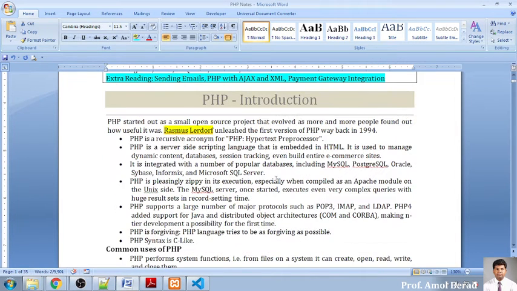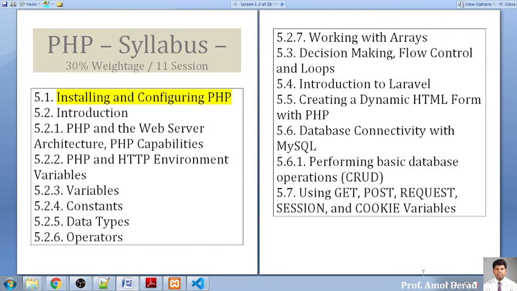Now we'll move to the introduction, what exactly PHP is. We'll just go for a view, just like a presentation, and what exactly PHP is, that is most important. So as far as the content is concerned about PHP,